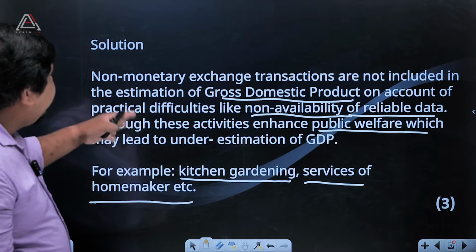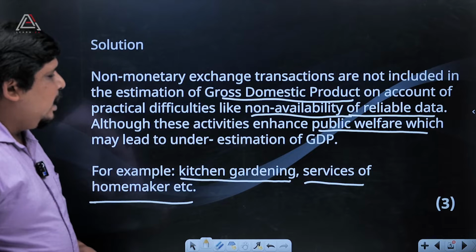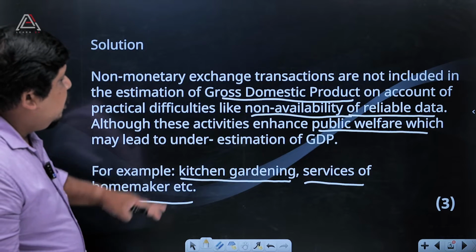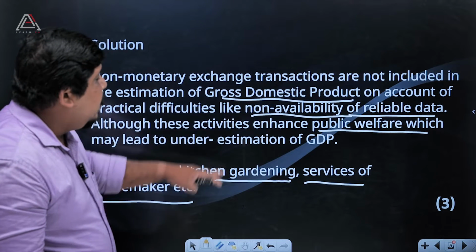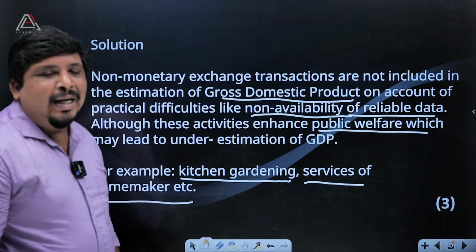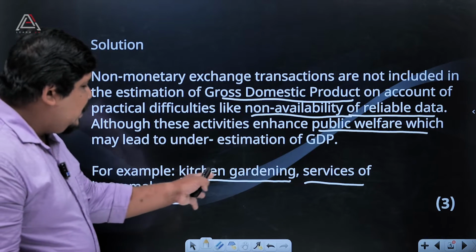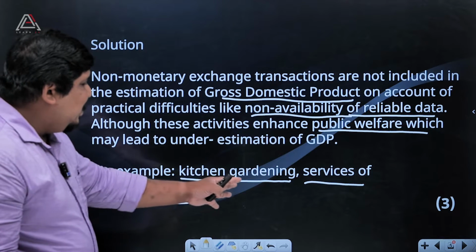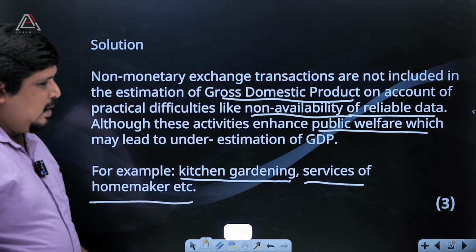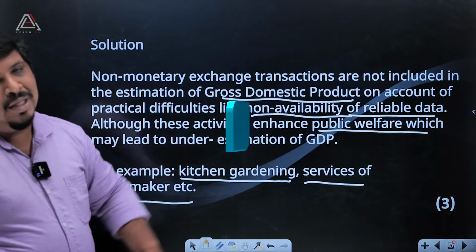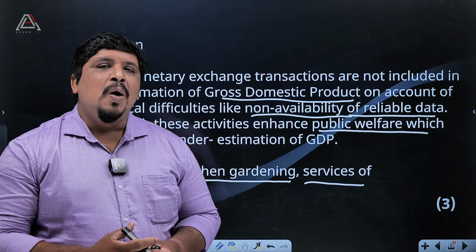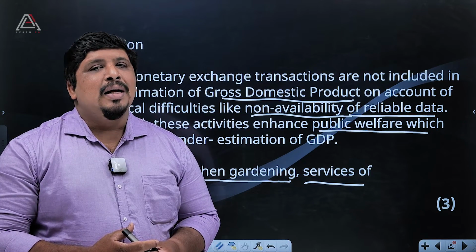So you have to write this many points regarding that. Mainly, you have to explain gross domestic product, then non-availability of reliable data, then some examples. Yes, the 2 examples I already mentioned: kitchen gardening and services of a homemaker, etc. So you will get 3 marks for that. We will discuss the long answer type questions in the next video.